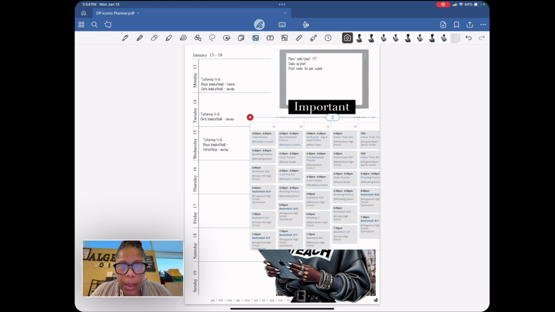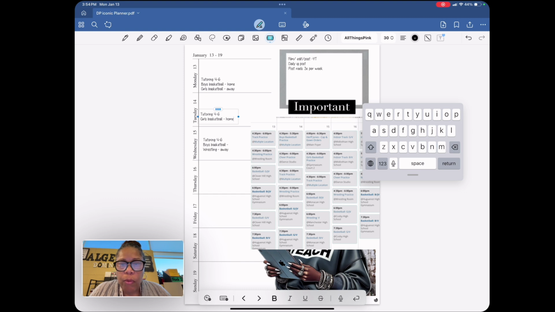Then the next day it says wrestling practice, but girls have a game at Huguenot, so that's home. So this one is home. And then wrestling is away. And boys basketball is away. I don't feel like I need to get my card to get into the games for free. I need to talk to my AD, which is the athletic director.